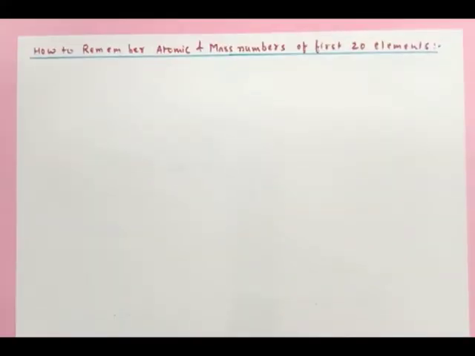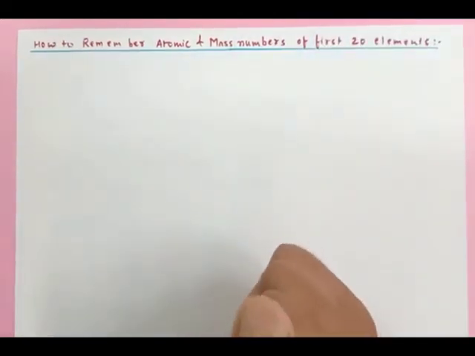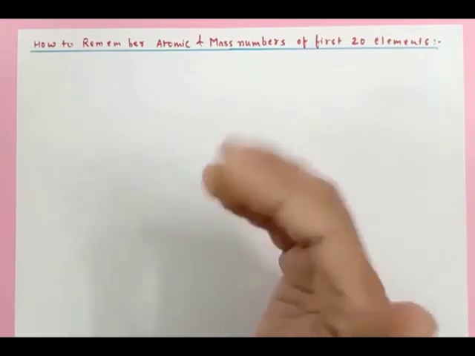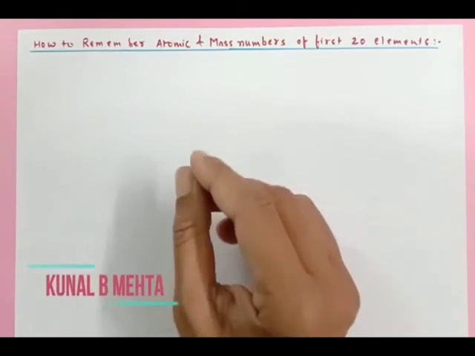Numbers of the first 20 elements. So it is a very easy trick to remember the mass numbers and atomic numbers of the first 20 elements, but there are a few exceptions and we'll talk about them.